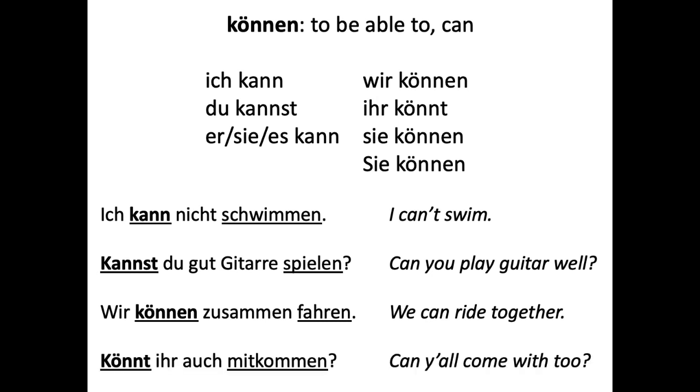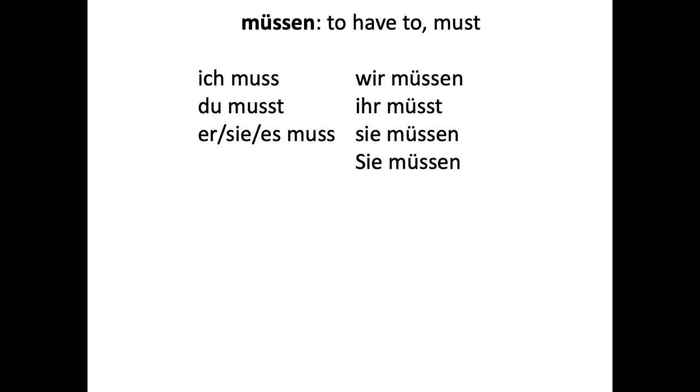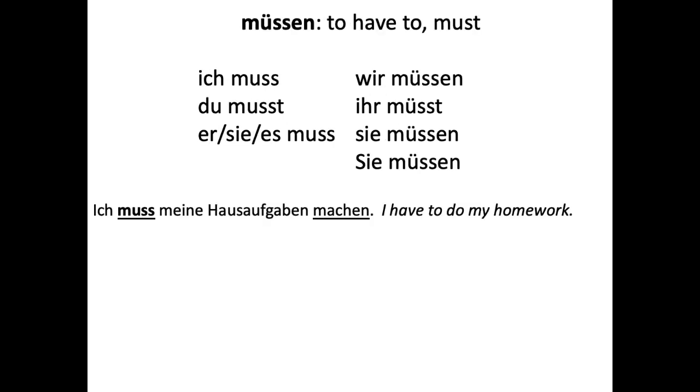Könnt ihr auch mitkommen? Can you all come with too? We got our infinitive at the end. And müssen, we have some examples here. Ich muss meine Hausaufgaben machen. I have to do my homework. The literal way to do it would be I must my homework do, but it's actually I must do my homework. So you have to take that infinitive and move it back. In English they go together, have to do, but in German they're separated. Have to stuff and then do at the end.